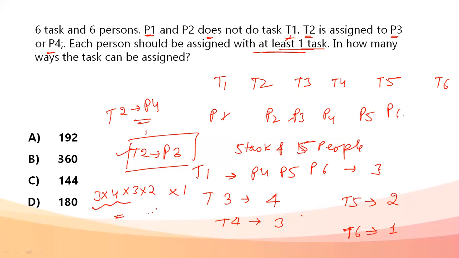So this arrangement is going to come up twice, so I'll multiply by 2 also. We had two cases, so my total number of cases becomes 144. That is, the tasks can be assigned in 144 ways.